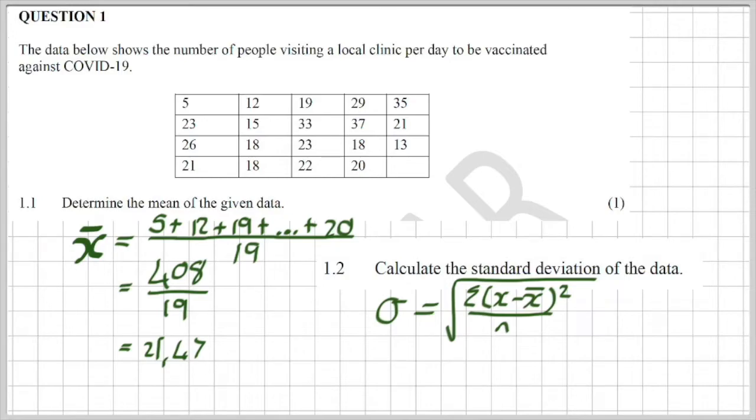They gave the students the numerator and gave them n and asked them to calculate sigma. That was asked.